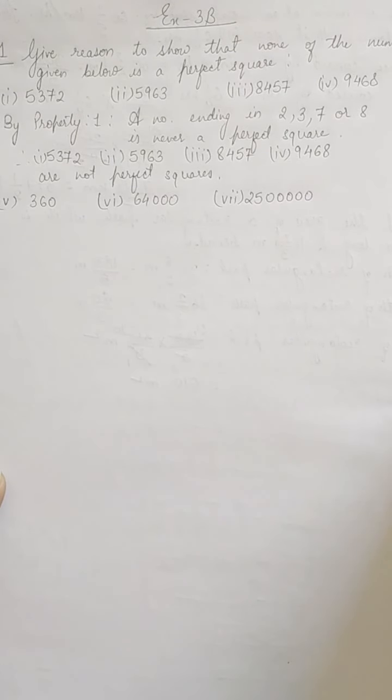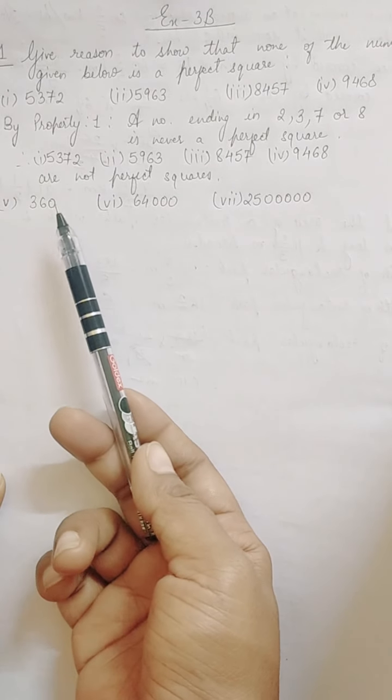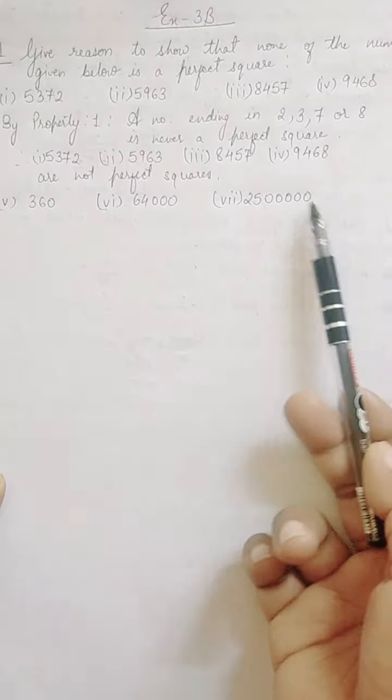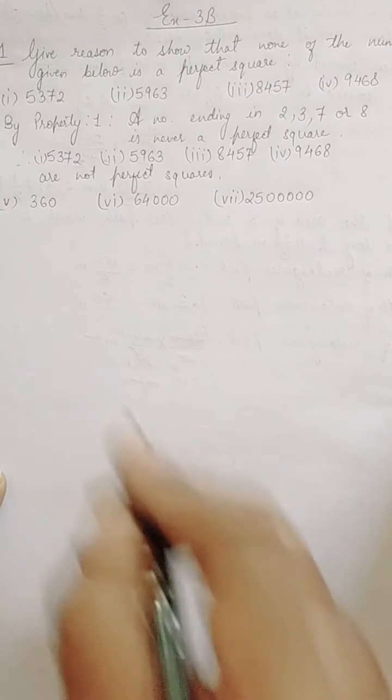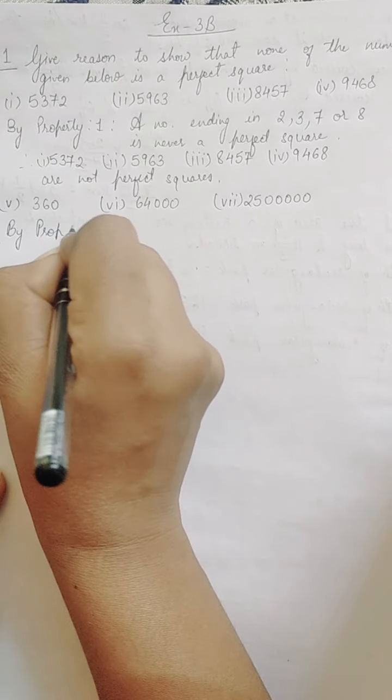Next come to fifth, that is the number 360, sixth is 64,000 and seventh is 25 with 5 zeros. Now you see here every number consists of an odd number of zeros, 1 zero that is odd, 3 zeros that is odd, and 5 that is again odd. So we will make use of property number 2.